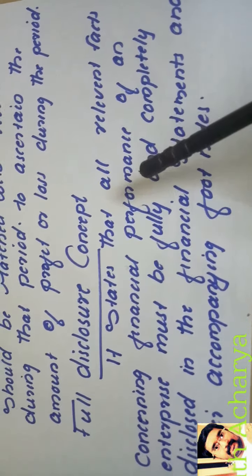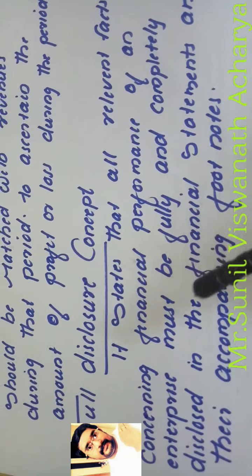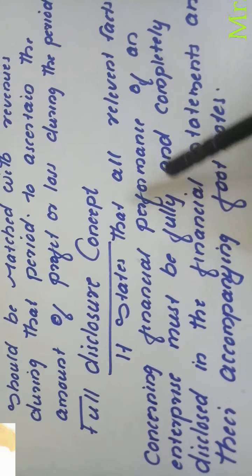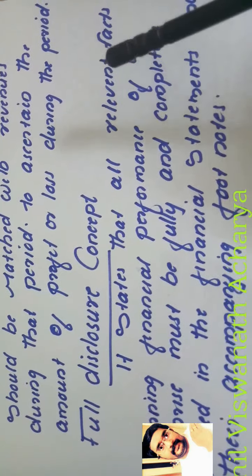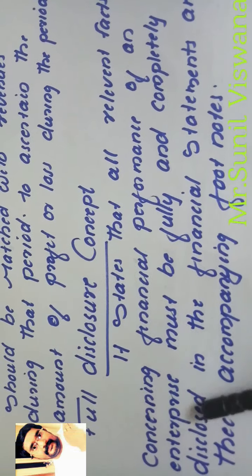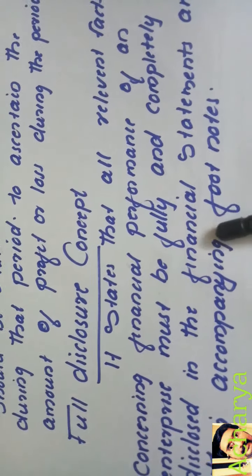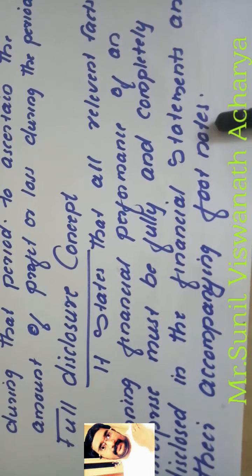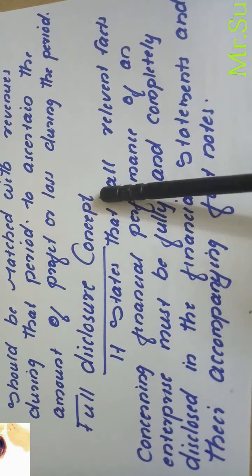So whenever we prepare financial statements, that is the profit and loss account and balance sheet, we should disclose the complete information. Any relevant facts we have to disclose completely and fully in the financial statement. If any additional note is required, we write it below the financial statement as a footnote. So this is known as the full disclosure concept.